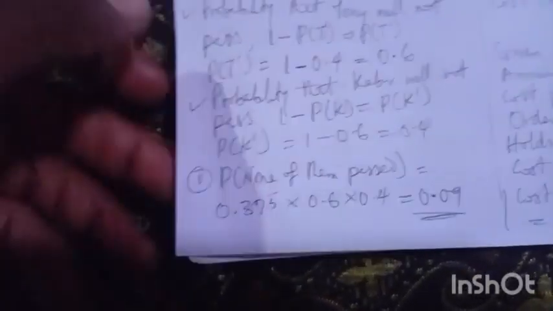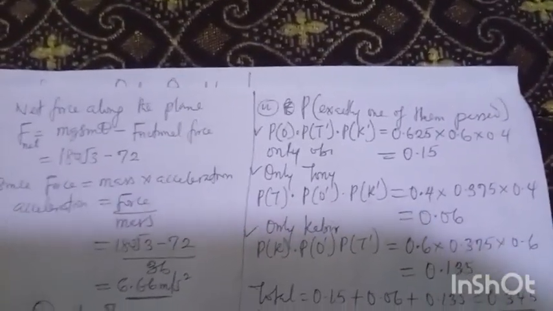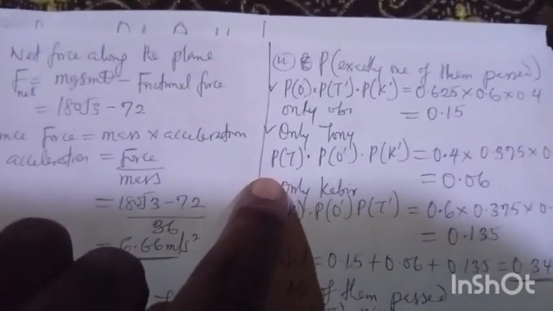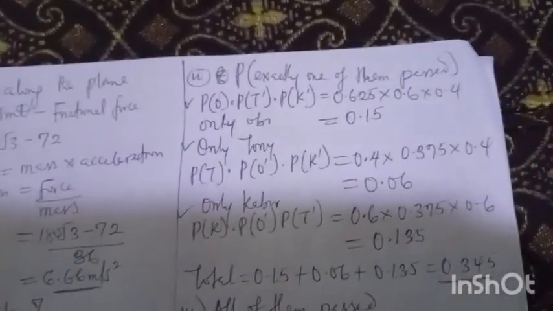So I'm going to question 2. They say find the probability that exactly one of them passed. That is, if Obi passes, Tony will fail, Kabir will fail. If Tony passes, Obi will fail, Kabir will fail. If Kabir passes, Tony will fail, Obi will fail. That's the meaning. So Obi passes, both of the others fail. Tony passes, both of the others fail. Kabir passes, both of the others fail. And you already know all those values from our indication.